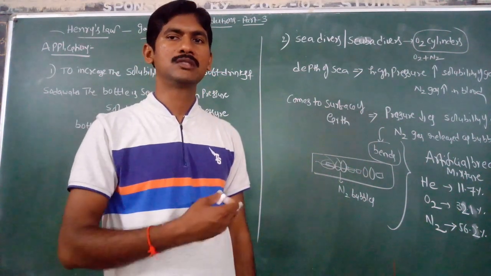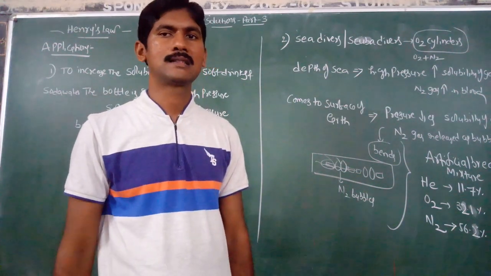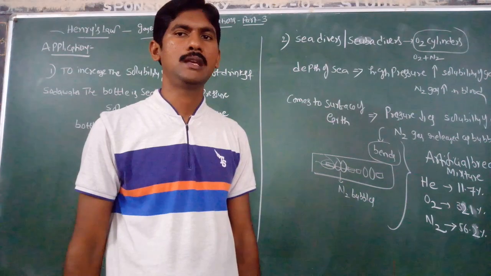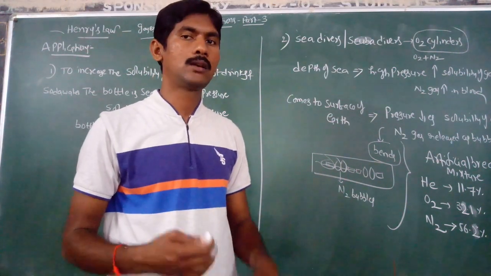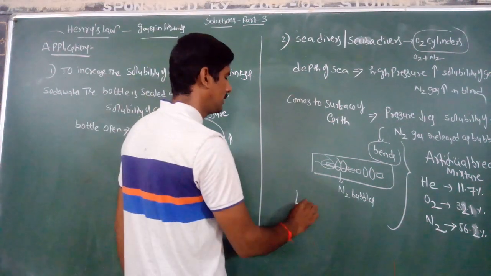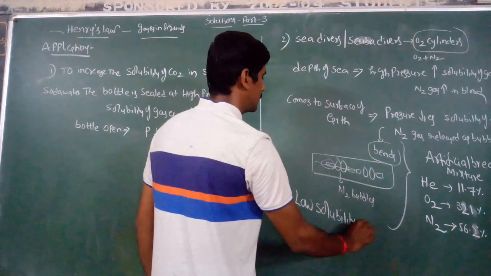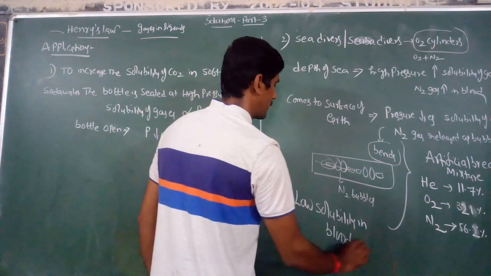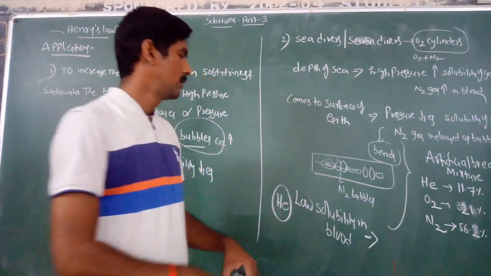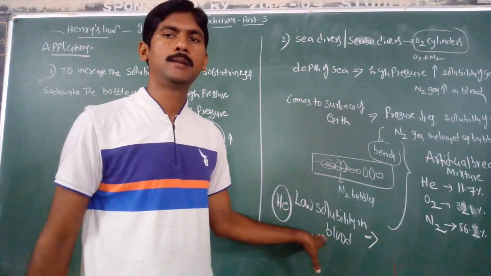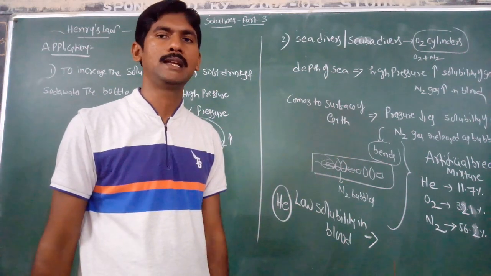So why can we use helium in this diving apparatus for scuba divers or sea divers? Why is helium used in this diving apparatus, in addition to oxygen and nitrogen gas? Due to its very low solubility in blood. Compared to nitrogen, helium has five times lower solubility in blood.